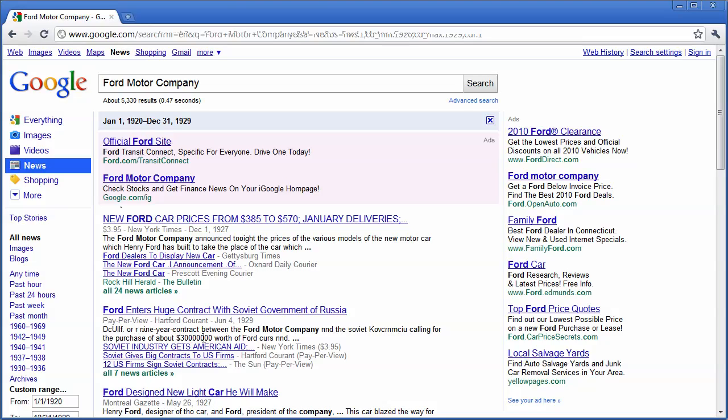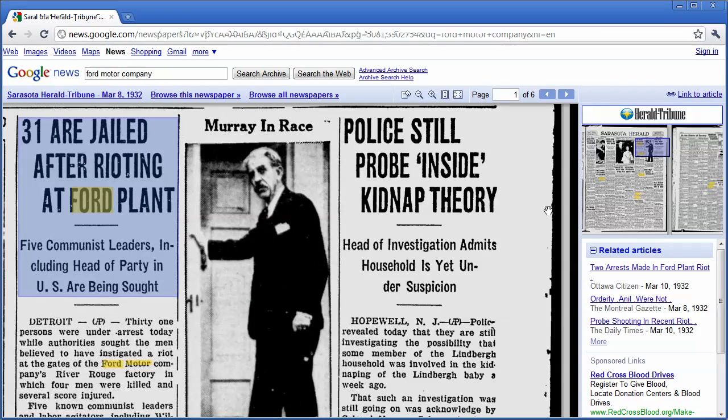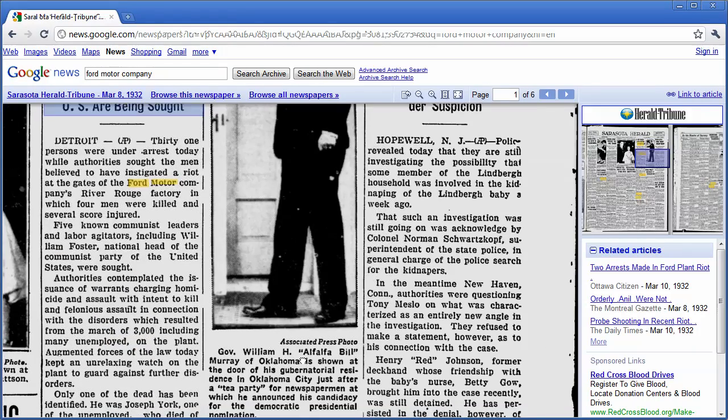Now, some items are going to be a pay-per-view, such as this one, but at least I'm able to find the information. Other items may be free. Let's see, maybe I'm looking here 1930 to 1936. I can click on this archived 31 are jailed after rioting at Ford plant. And you can see it's an actual scanned image of the article.